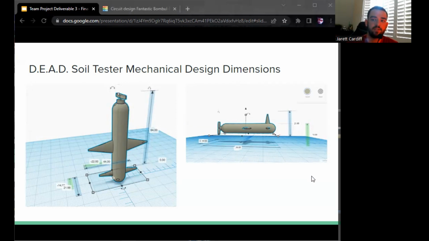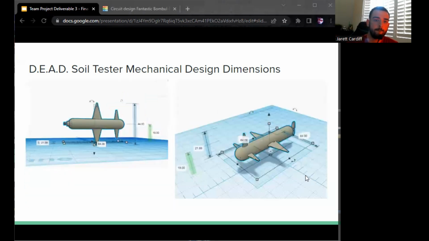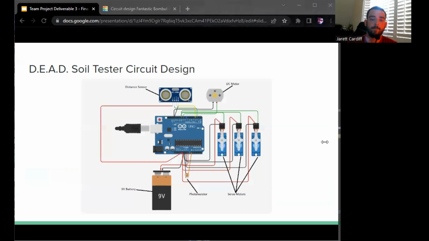Now moving on to the soil tester mechanical design dimensions. As you see here, it's the Tinkercad write-up from different angles. Now here we have the soil tester circuit board, where it's connected to 3 servo motors, a DC motor for the propeller, a 3D distancing sensor for the entire drone, and a photoresistor for the light detection. And lastly, it's powered by the 9-volt battery.